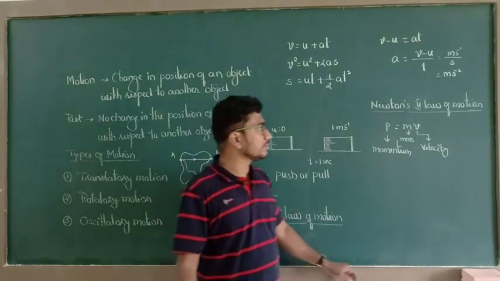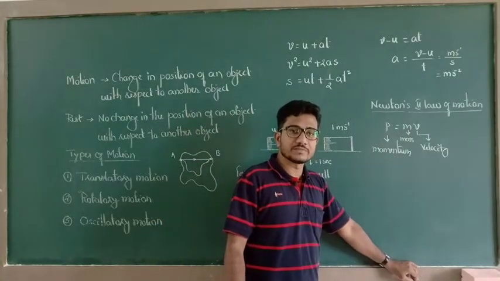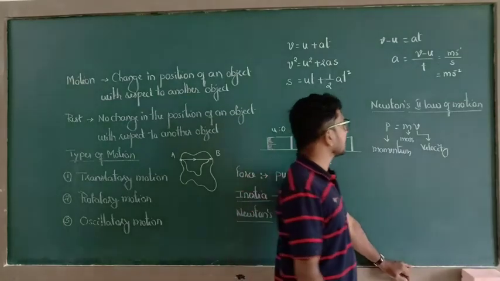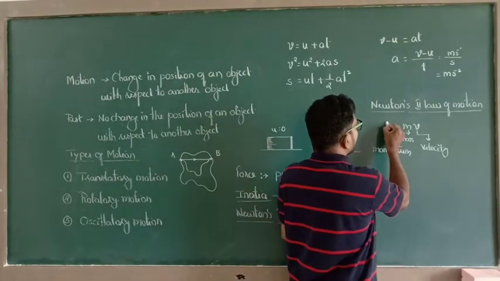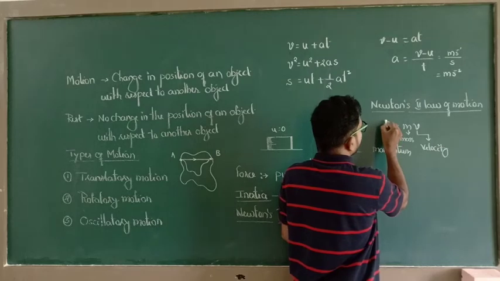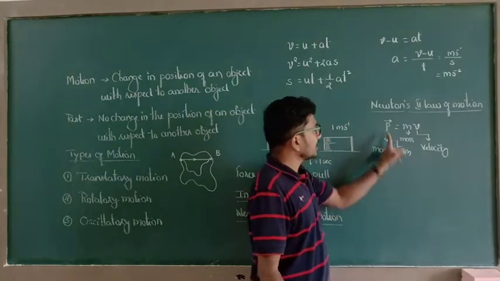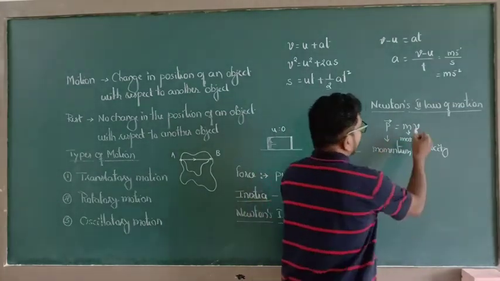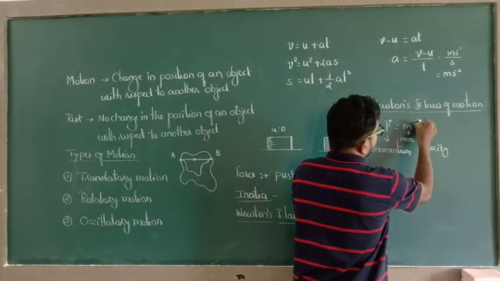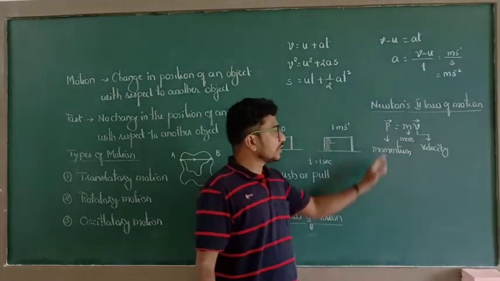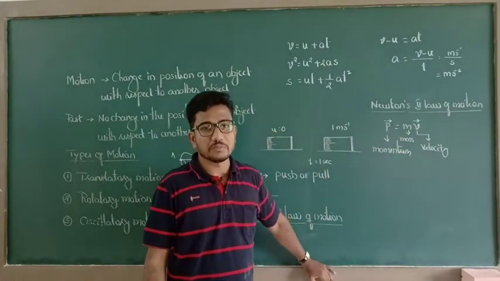Therefore, here momentum is also a vector quantity. While representing vector quantities, we write an arrow mark at the top of the letter like this. This represents that the quantity is a vector quantity, and hence this equation is known as vector form.